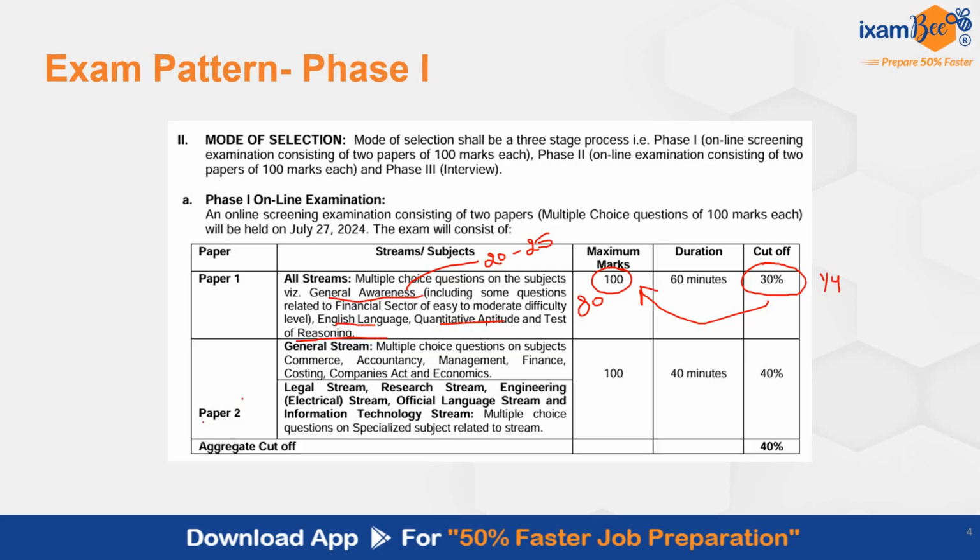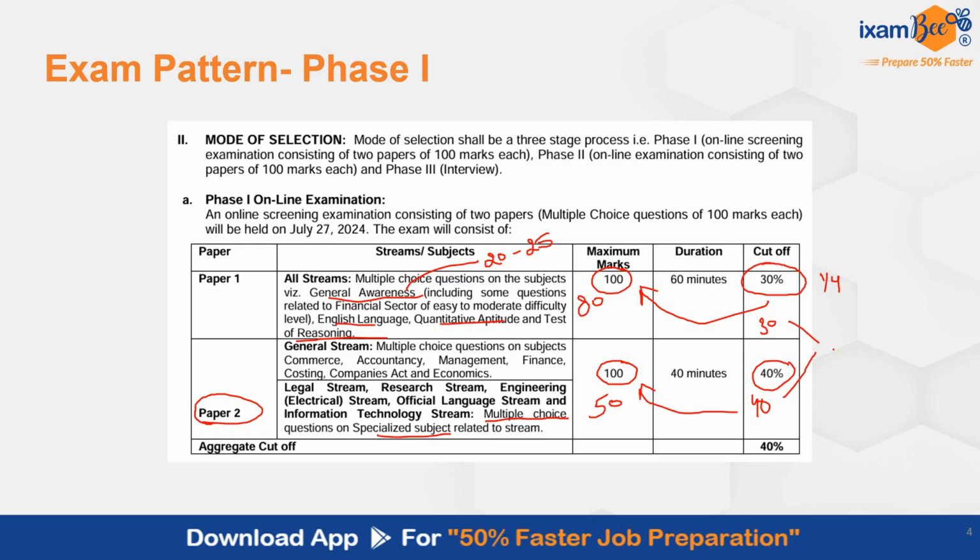Then your paper 2 is for the IT stream. For the IT subject, your professional knowledge, there will be multiple choice questions on the specialized subject. Here there will be 50 questions of 100 marks. Every question is of 2 marks. The minimum cutoff for paper 2 is 40%. So you need to score 40 marks over here out of 100 at least. So 30 in paper 1 and 40 in paper 2.